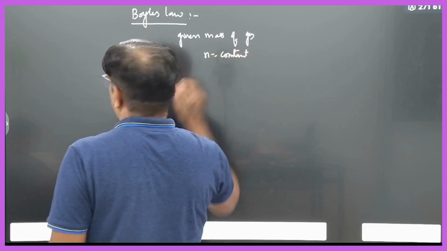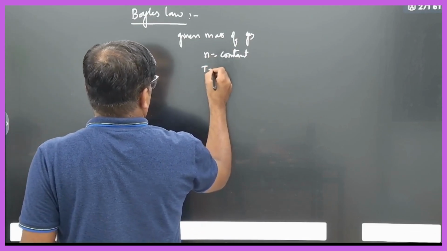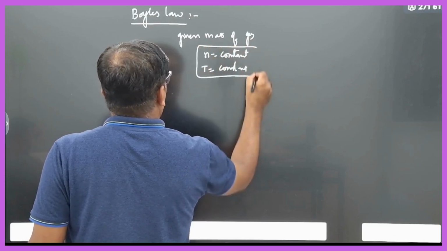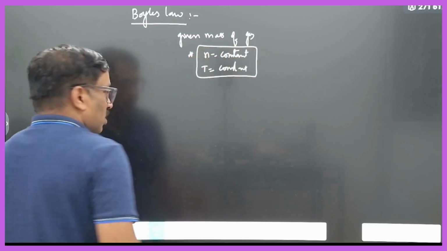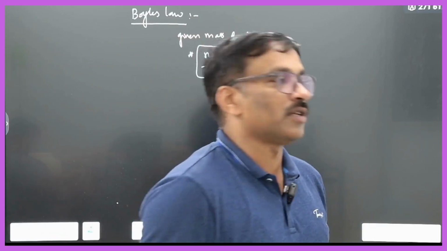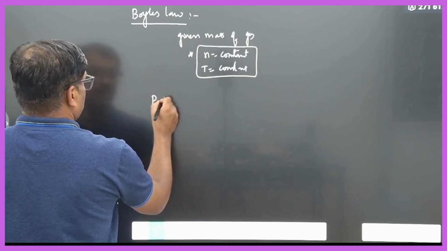So we are showing the relation between pressure and volume now. So the temperature also should be constant. Therefore, if the number of moles of a gas is constant and the temperature is constant, then the pressure is inversely proportional to the volume. So pressure is inversely proportional to the volume.